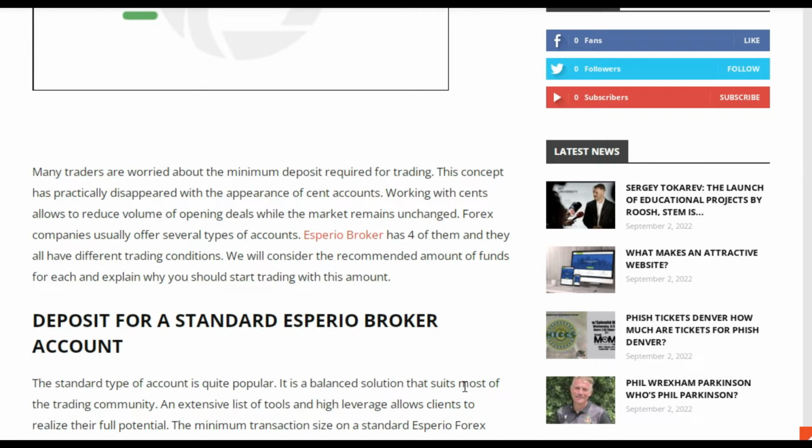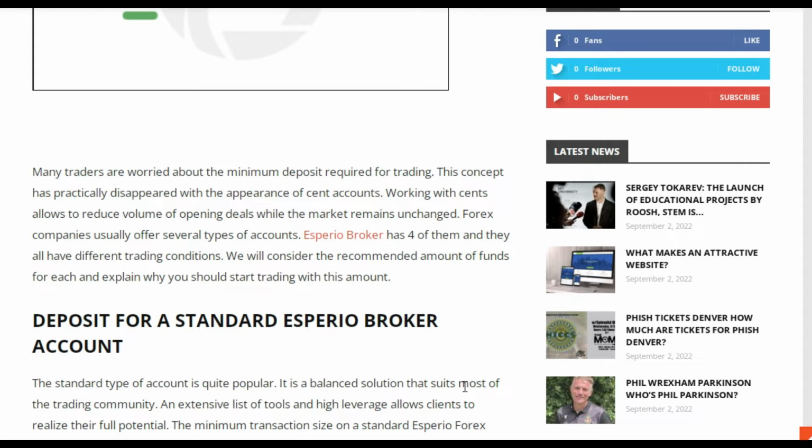Deposit for a standard Esperio broker account. So, this standard type of account is quite popular. It is a balanced solution that suits most of the trading community. An extensive list of tools and high leverage allows clients to release their full potential. The minimum transaction size on a standard Esperio Forex account is 0.01.